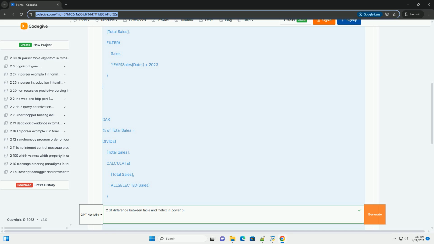E. Calculating year-over-year growth, useful in matrix for time series analysis. This measure calculates the year-over-year growth in sales. It uses variables to store the sales for the current year and the previous year, then calculates the percentage change. DATEADD, sales date, -1, year, shifts the date context to the previous year. This is extremely useful when you have time periods, for example years, quarters, months, on the columns of your matrix.